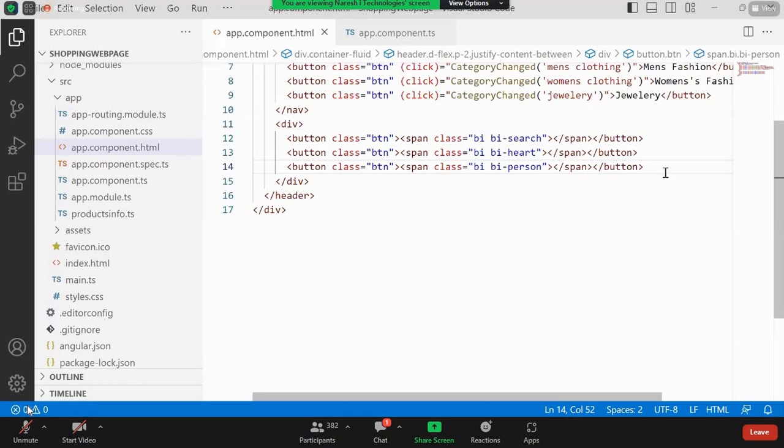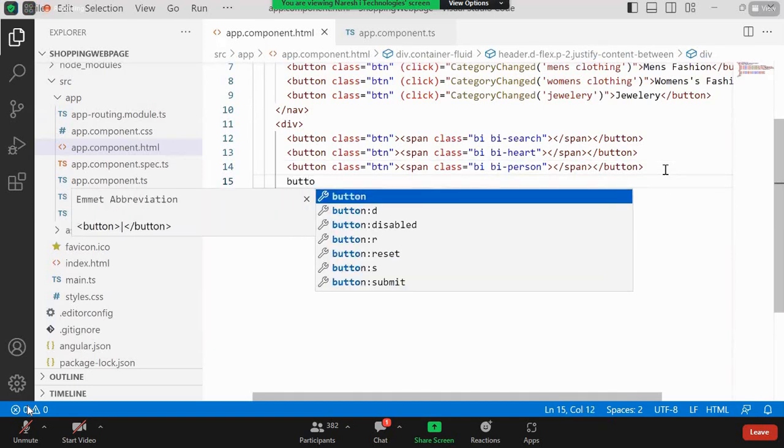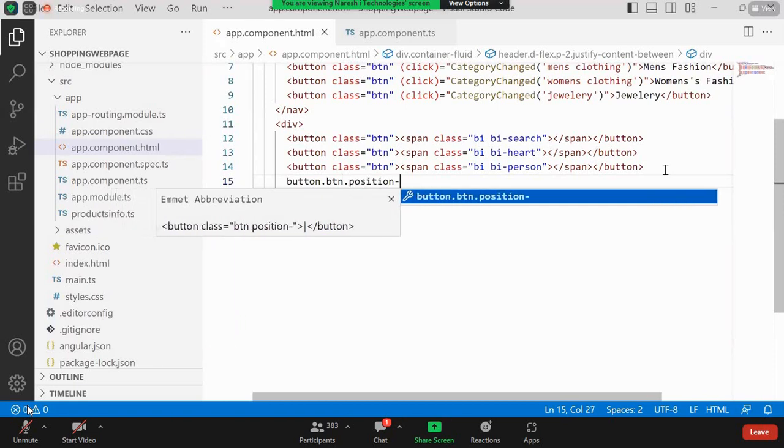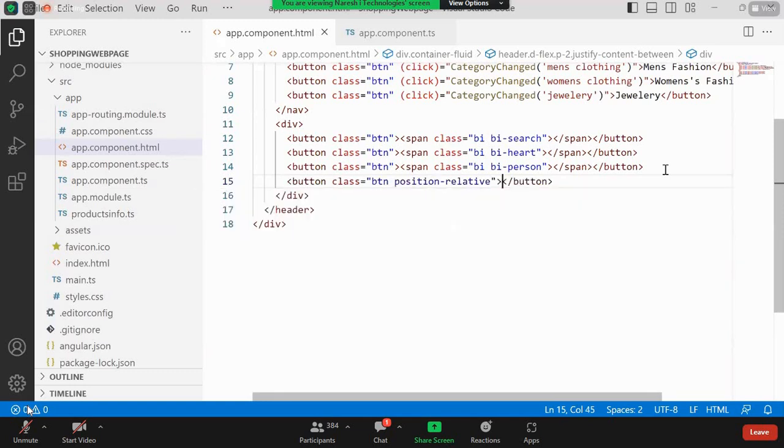And not even that, maybe what I can do, I wanted to create a button which will be creating the cart, so that I can have a button here and the class is going to be, let's say, BTN only. And I'm just using position relative, that's what I am using. Some bootstrap class only.